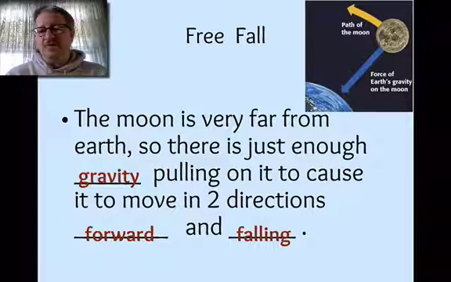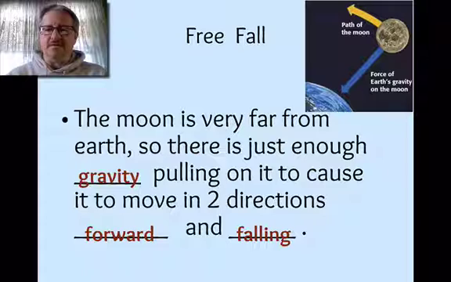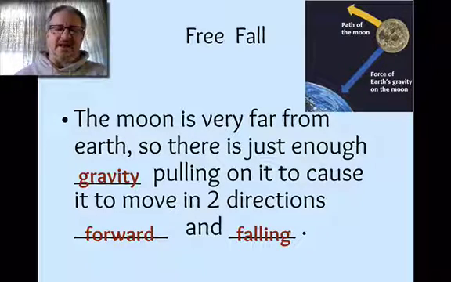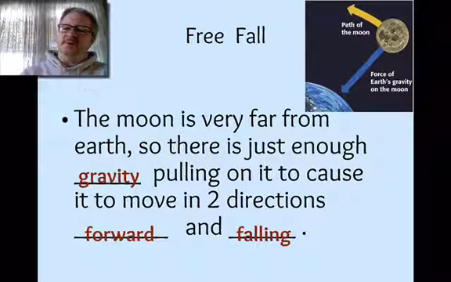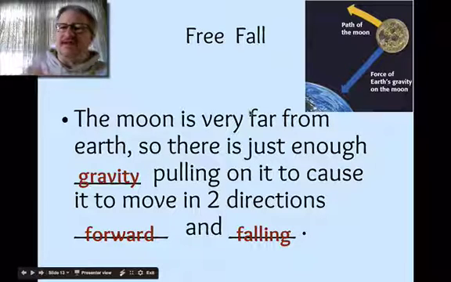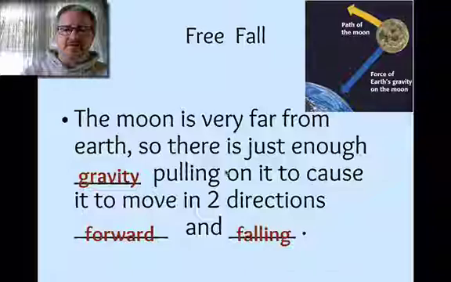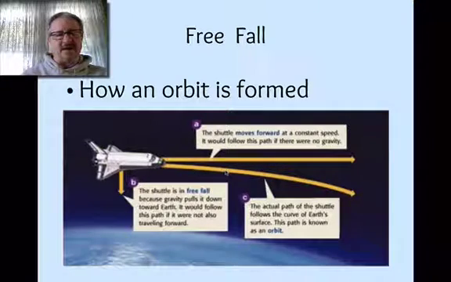But the force of Earth's gravity is actually pulling the moon directly towards the Earth. And the motion of it moving past the Earth in a straight line, we're going to look at that a little closer here in a minute, is actually combined with the force of gravity to create this orbital arc around the Earth. So what the heck am I talking about?